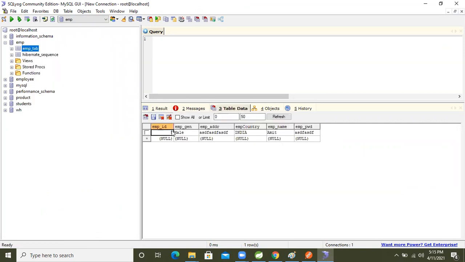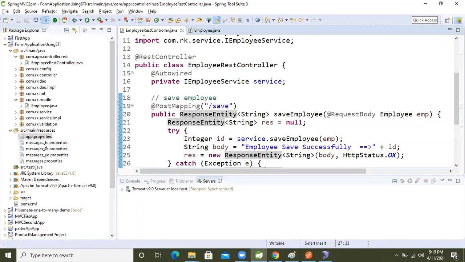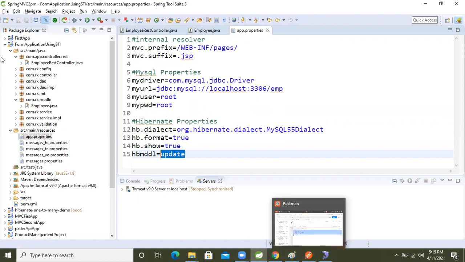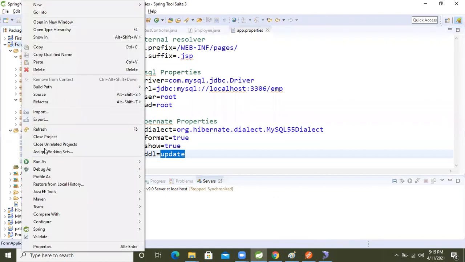Okay, only one data is there. Five is there. Okay, fine. I have taken the update. Okay, let's send the data. First, run the application, guys.